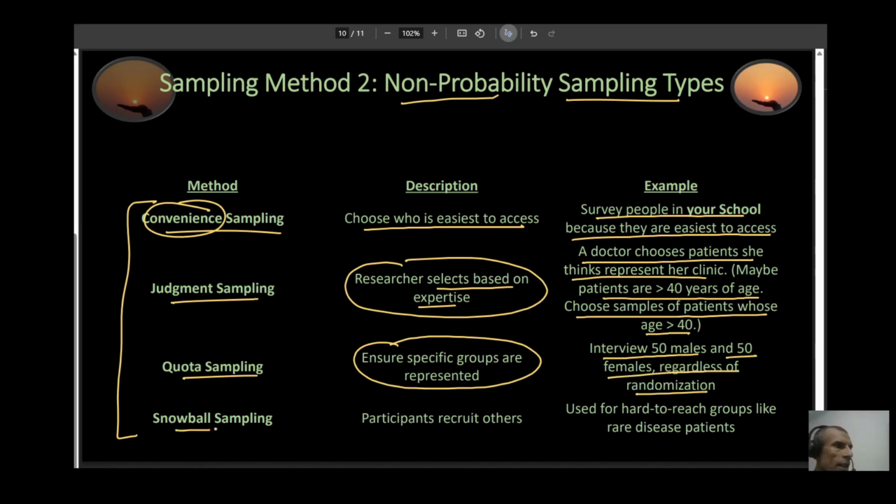And then, of course, there's the last one, which is your snowball sampling. In this case, your participant recruits others. Basically, you take the help of other people, and this is generally used for hard to reach groups, for example, rare disease patients. So this is your snowball sampling.